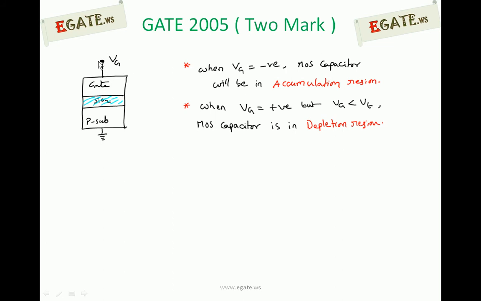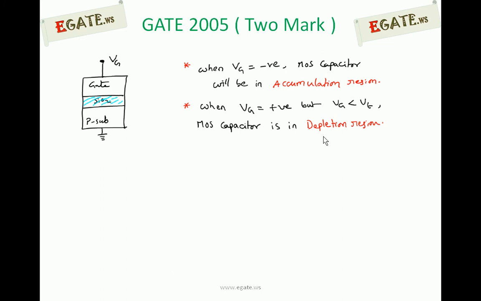If the gate voltage is positive but lesser than the threshold voltage, this is the second case, then the MOS capacitor is said to be in depletion region. Threshold voltage is the minimum gate to source voltage required to create a channel.